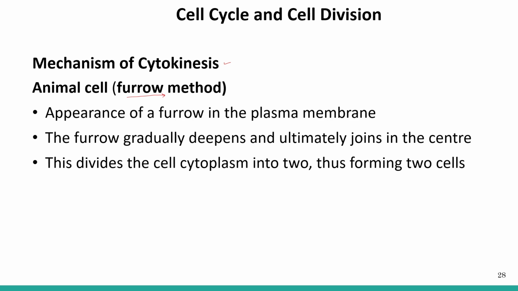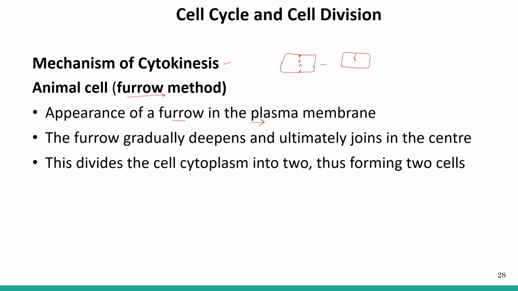So what happens initially? There is the appearance of a furrow in the plasma membrane. If this was the cell, there is an appearance of a furrow in the plasma membrane. This furrow gradually moves inwards, ultimately leading to the formation of two cells.